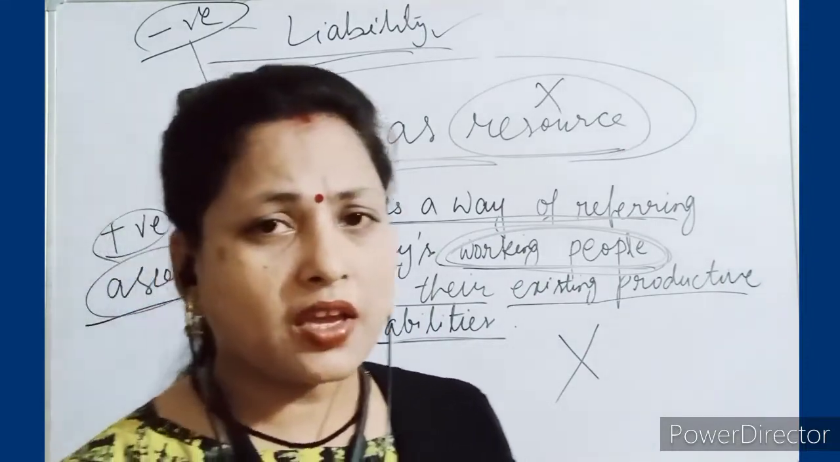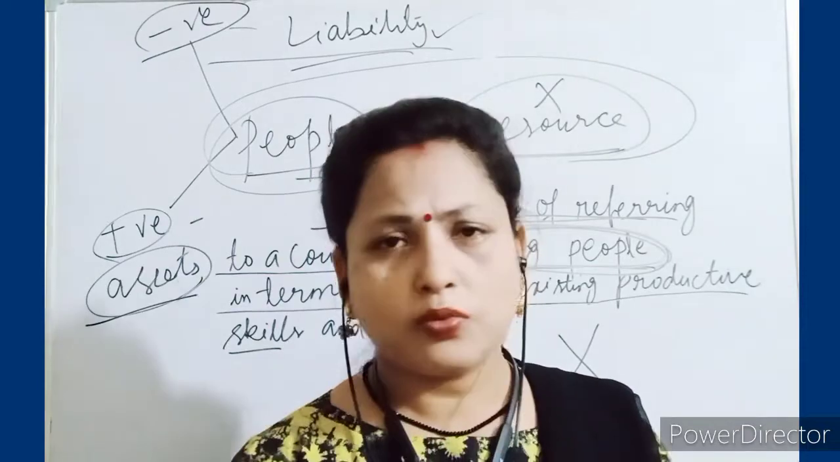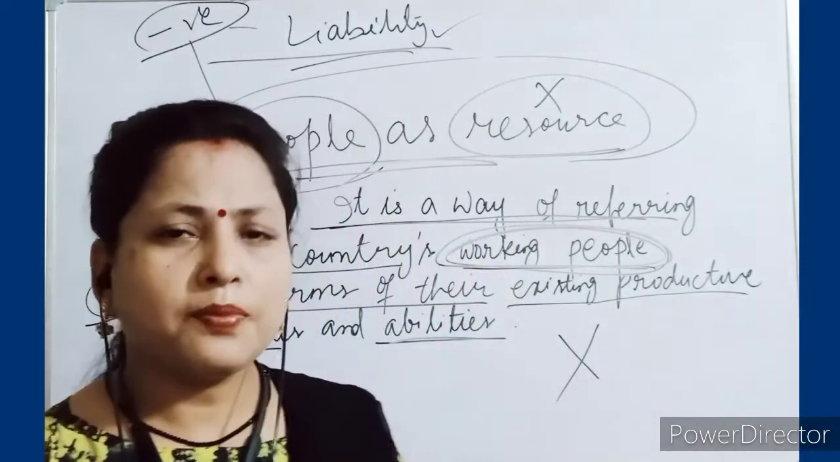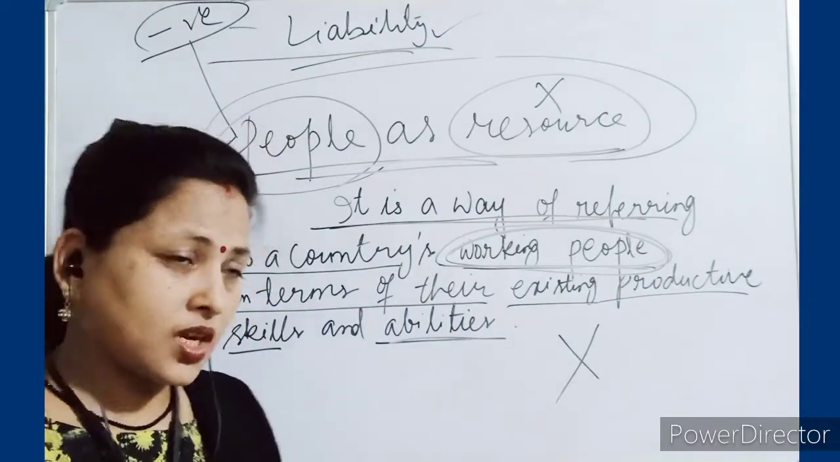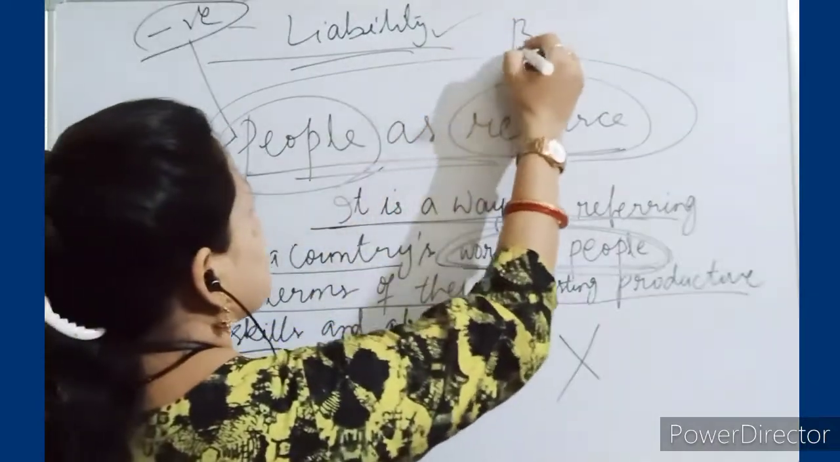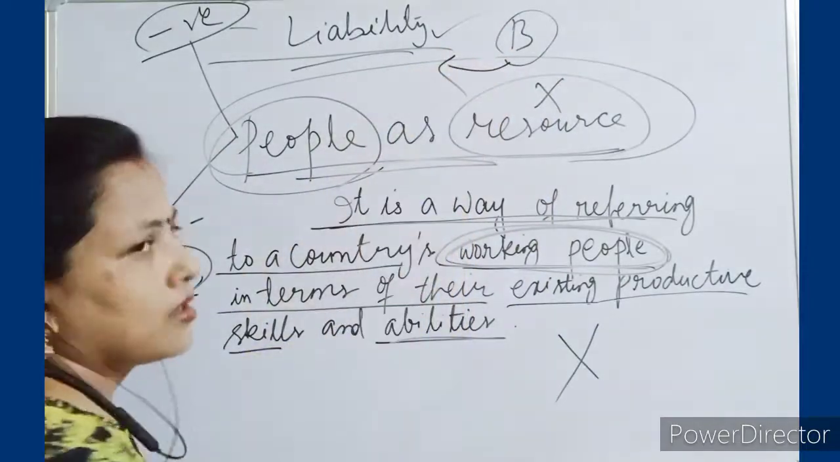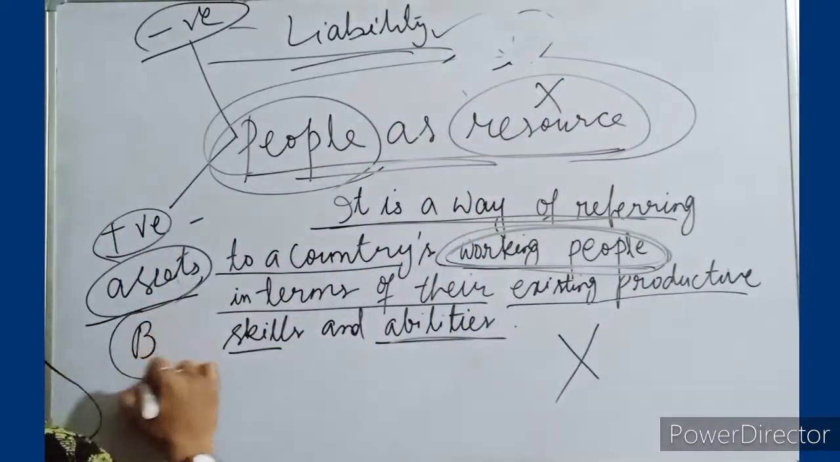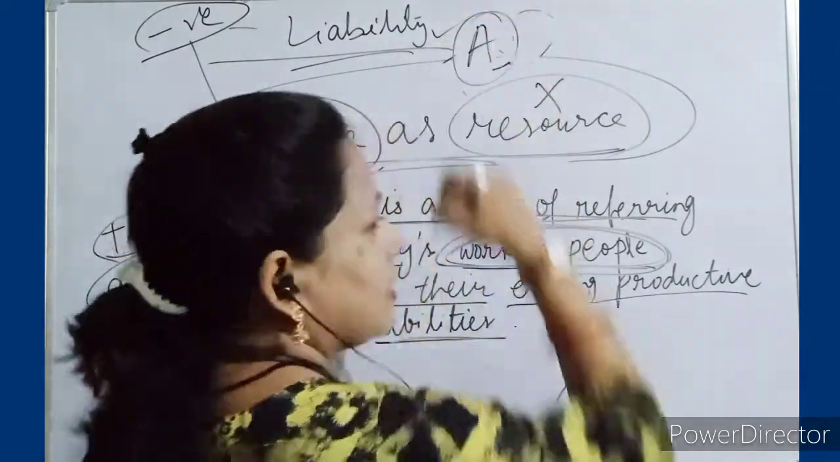Yes, farmer A is called the liability. वो produce नहीं कर पाएगा because he doesn't have the knowledge, idea and all. Farmer B is called the resource to the country. So farmer B is coming under what category? Asset. He is coming under asset. Farmer A is coming under liability.